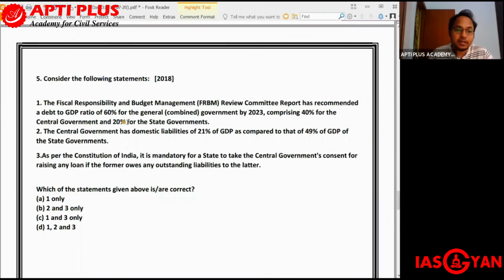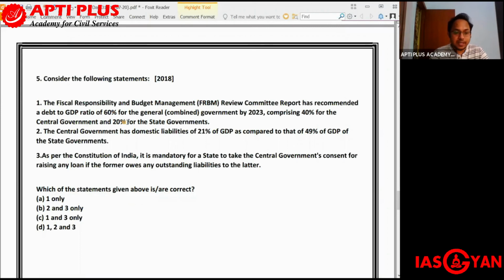Once again, the FRBM Review Committee report has recommended a debt to GDP ratio of around 60% for both the governments combined by 2023, comprising 40% for the central government and 20% for the state government. The second statement: the central government has domestic liabilities of 21% of GDP as compared to that of 49% of GDP for the state government. So how much domestic liabilities does the central government have? Around 21% of its GDP as compared to 49% of GDP for the state governments.